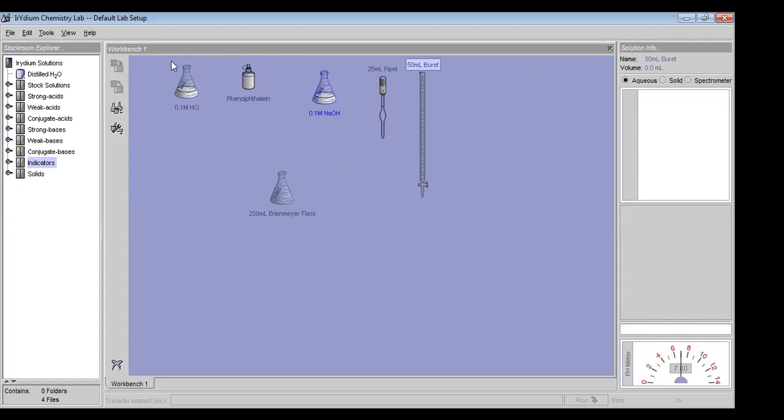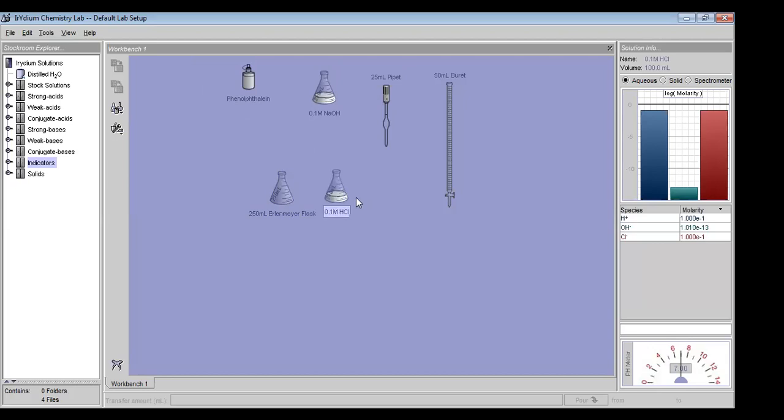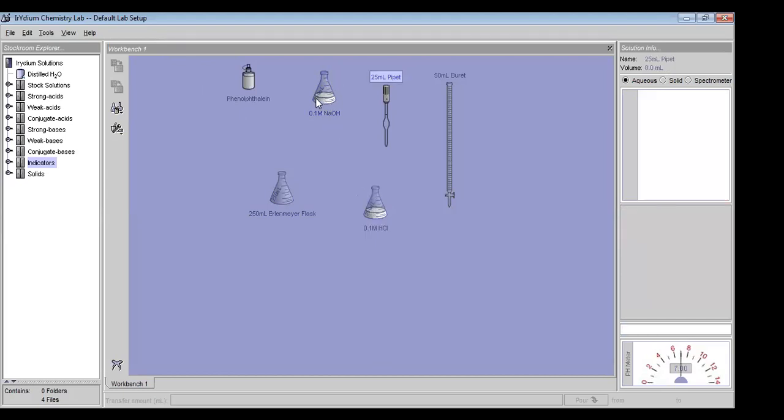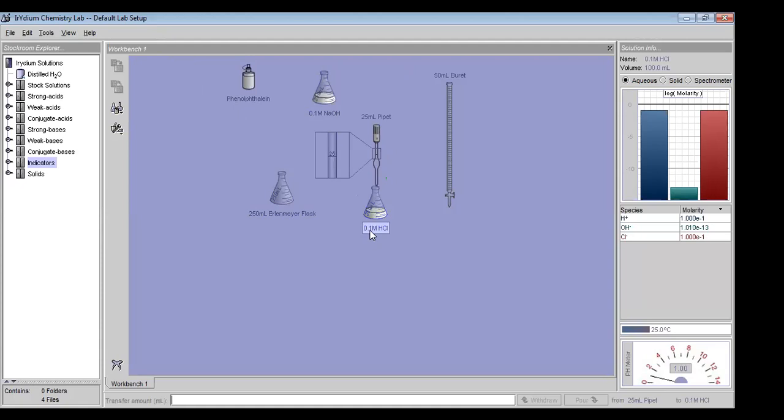These are the things which we need. First we will titrate HCl with NaOH. We will insert the 25 ml pipette into the solution of 0.1 molar HCl. Then, in the window below, see here, transfer amount.